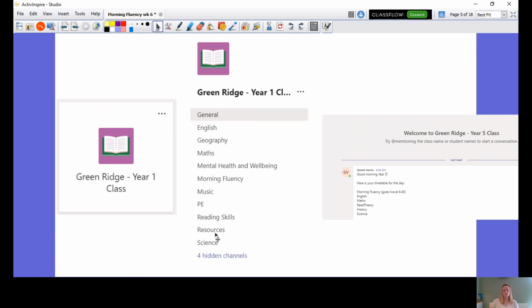So I've made these resources, and it's just resources that in school we have so readily available, and we just go and grab it and we use it for our writing or whatever we are doing. Okay, so that's how you access it.